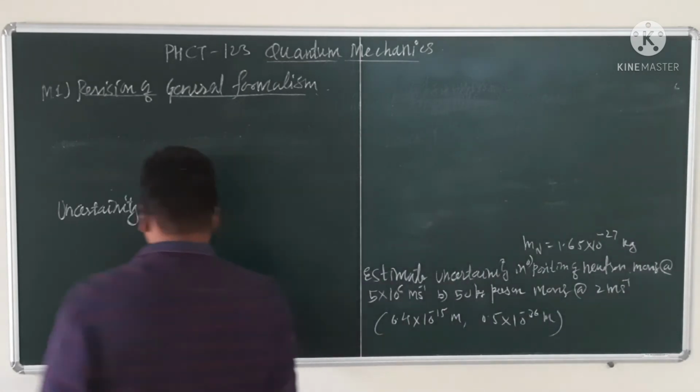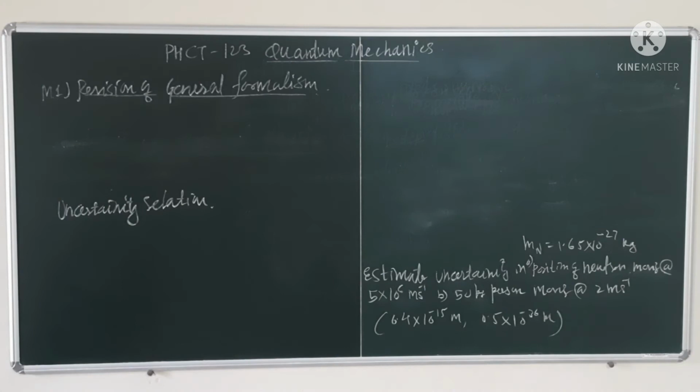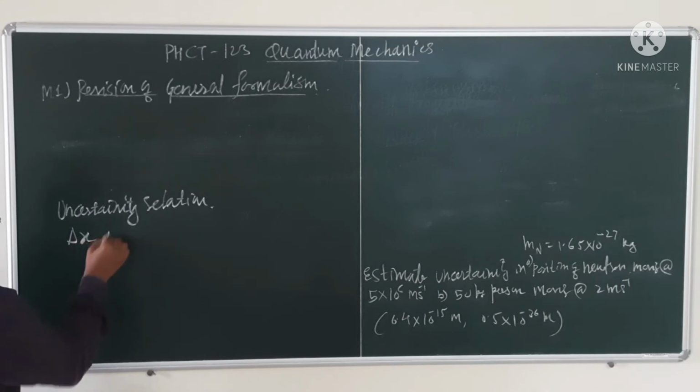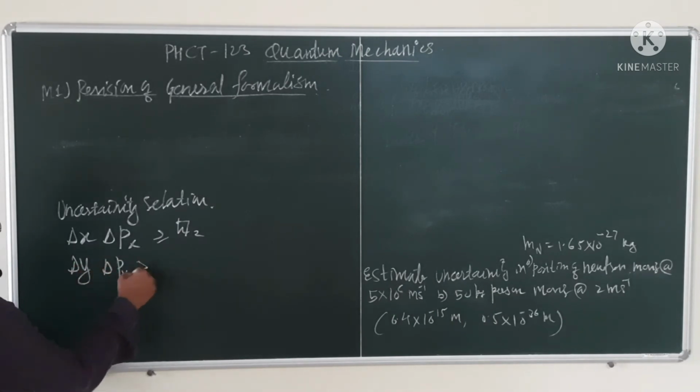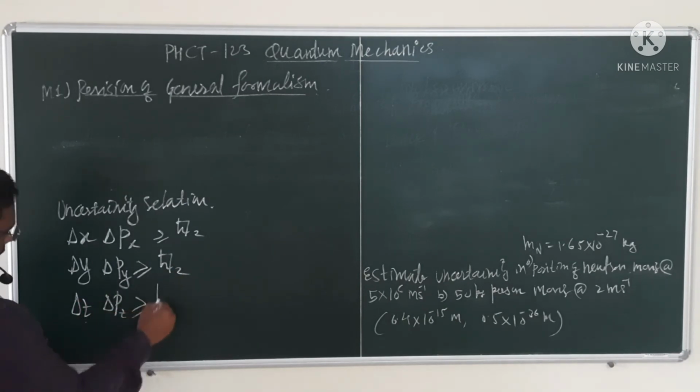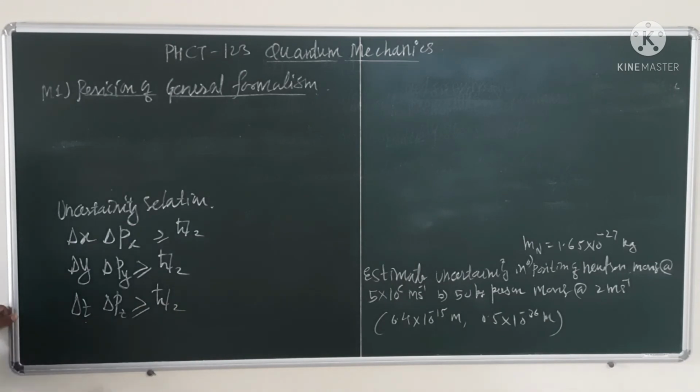I can write directly the mathematical form of the uncertainty relation. So the mathematical form is delta x delta px is greater than or equal to h cross by 2. Similarly, delta y delta py is greater than or equal to h cross by 2. Delta z delta pz is greater than or equal to h cross by 2.